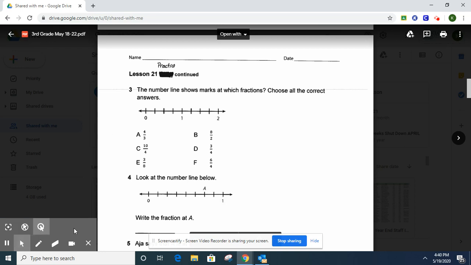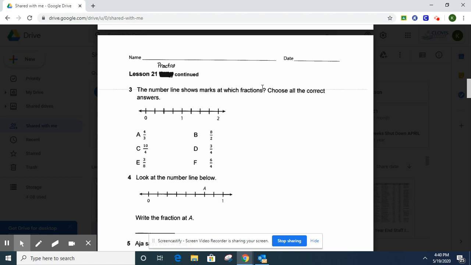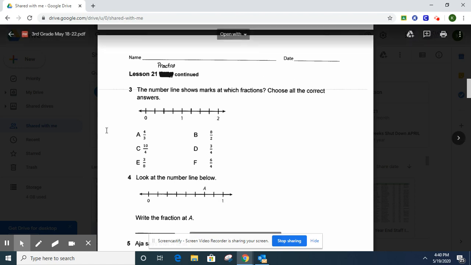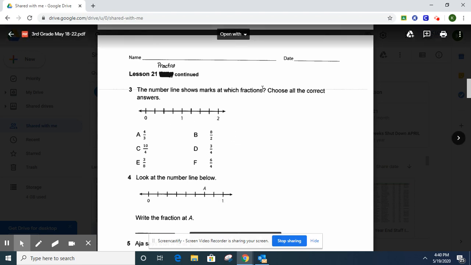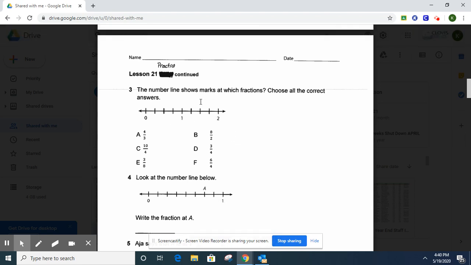Let's see, lesson 21, number 3. The number line shows marks at which fractions. Choose all the correct answers. Okay, so this one, I'm not sure if this one is not printed correctly.